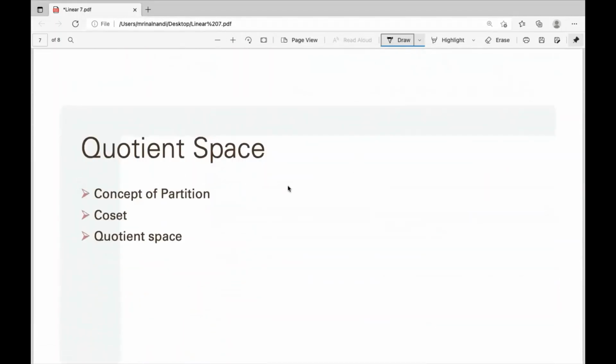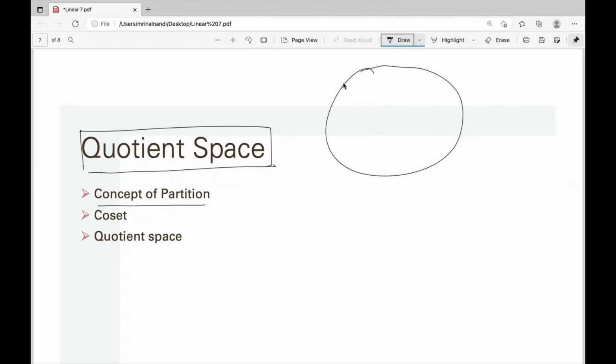Now there is a different concept, the quotient space. It's a very important concept, not only for vector spaces. This concept is important for other areas, group, field, any algebraic structure. Eventually in set theory also, there is the concept of partition. So there is a set, and you partition it. Why do you partition some set? There are several reasons for partition.